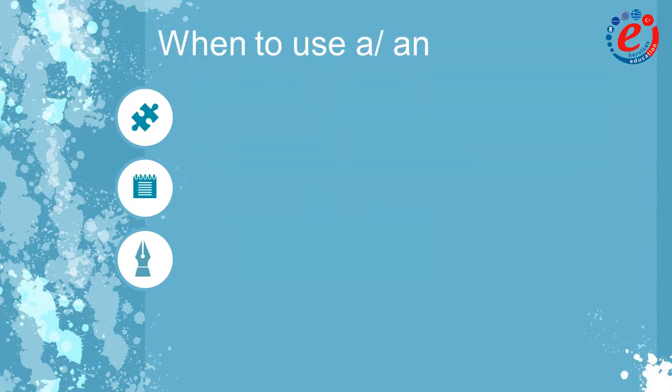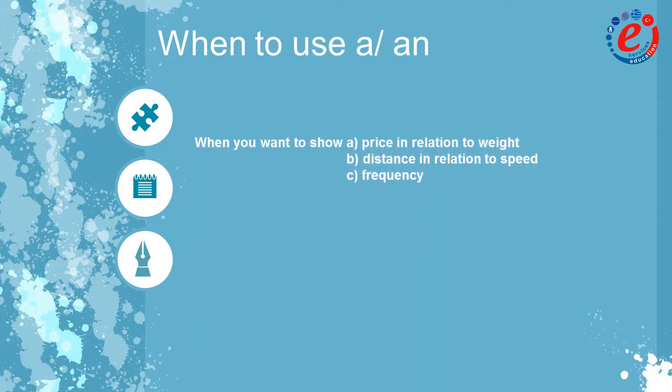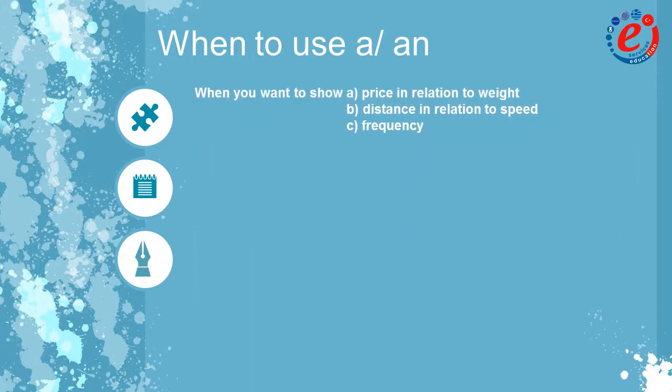Another use of the indefinite article is when we want to talk about price in relation to weight, distance in relation to speed, and frequency. For example, we say €2 a kilo, 90 kilometers an hour, twice a month.